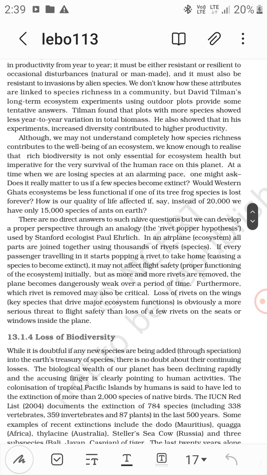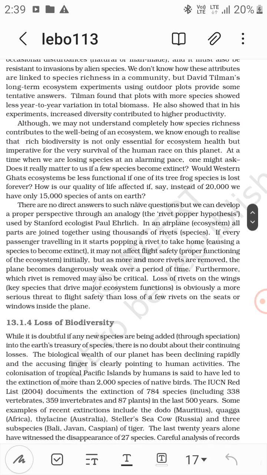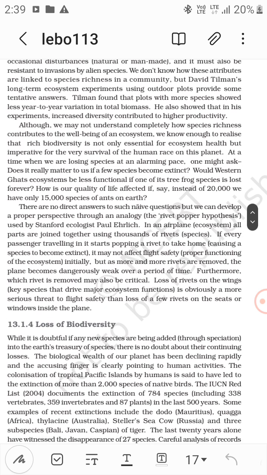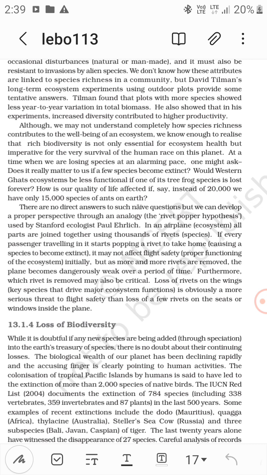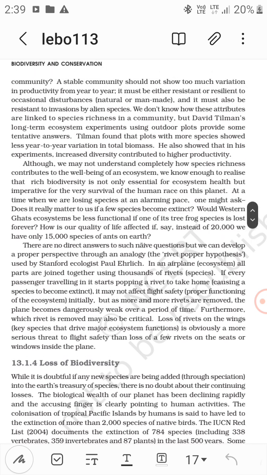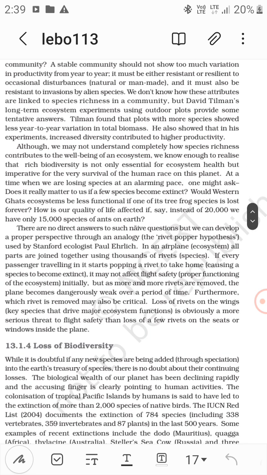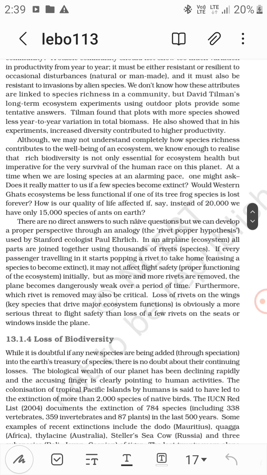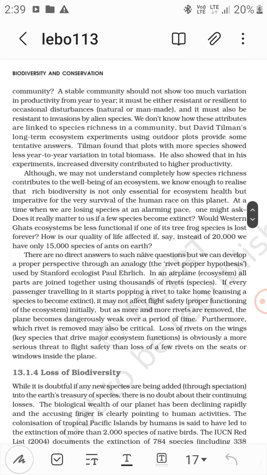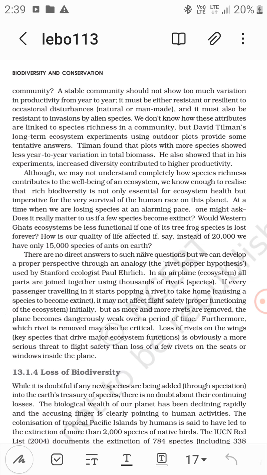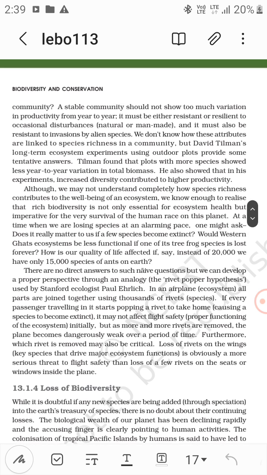But David Tilman's long-term ecosystem experiments using outdoor plots provide some tentative answers. Tilman found that plots with more species showed less year-to-year variation in total biomass. He also showed that in his experiments, increased diversity contributed to higher productivity. So increased biodiversity means higher productivity and less variation from year to year, so the community is more stable.